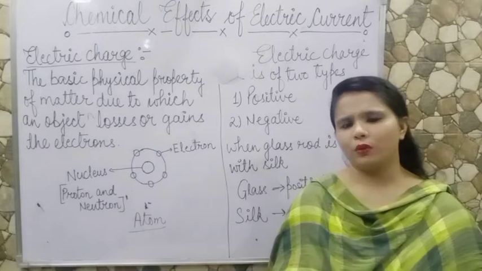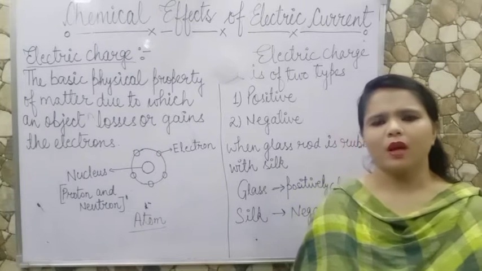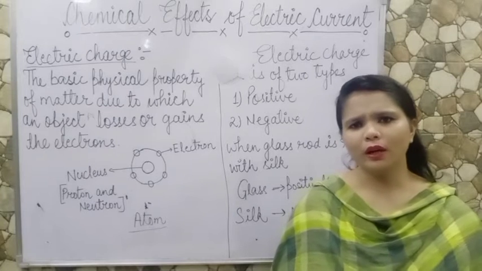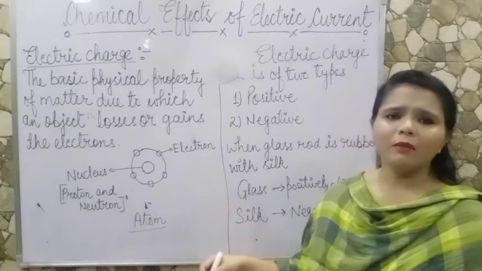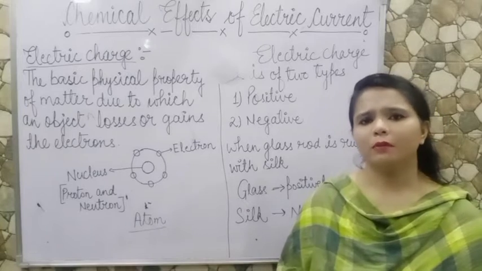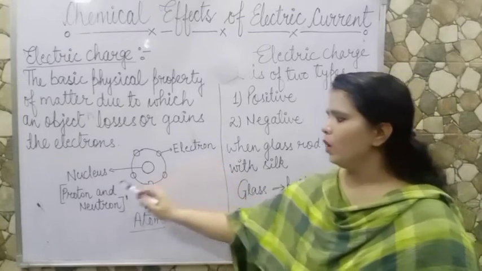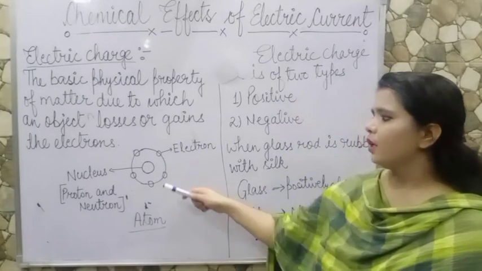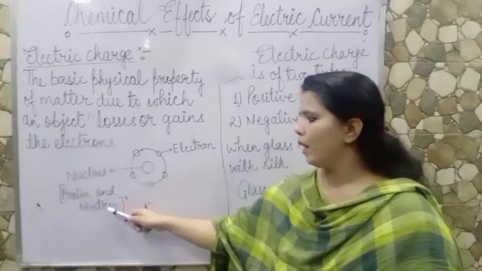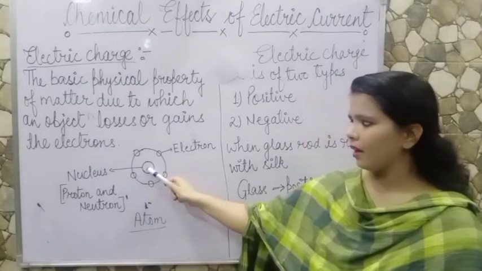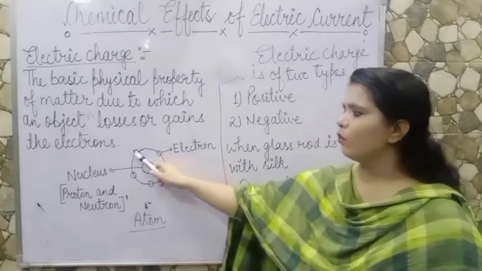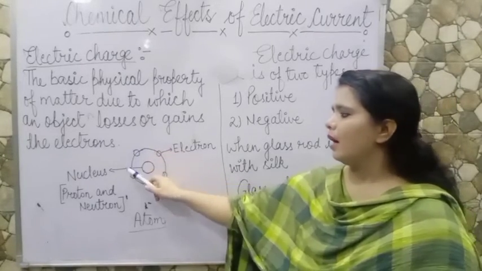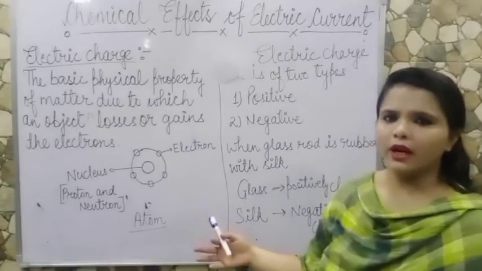Everything in this universe is made up of atoms. Means every matter has a smallest unit, that is called an atom. An atom consists of three parts, that is electron, proton and neutron. In an atom there is a nucleus in which protons and neutrons are there, and electrons are revolving around it in an orbit or shell.